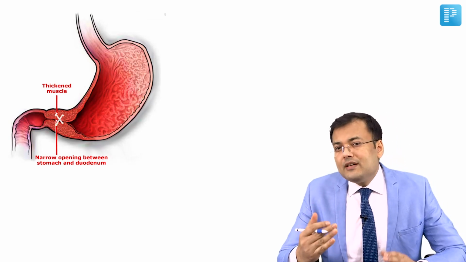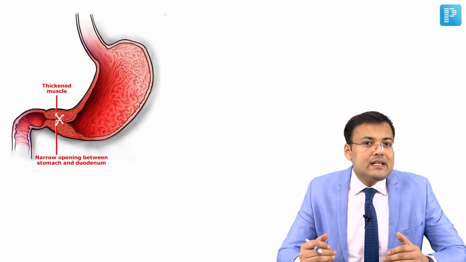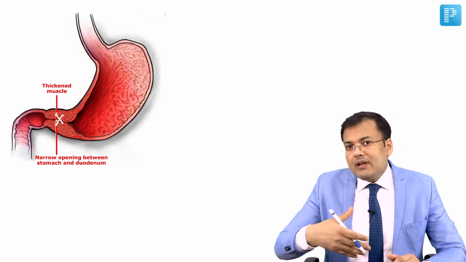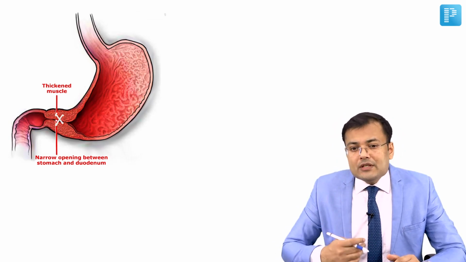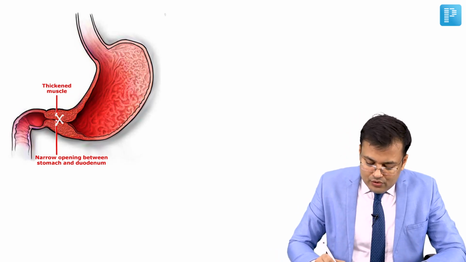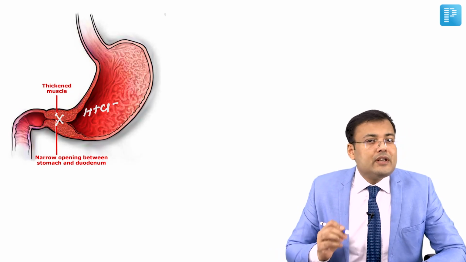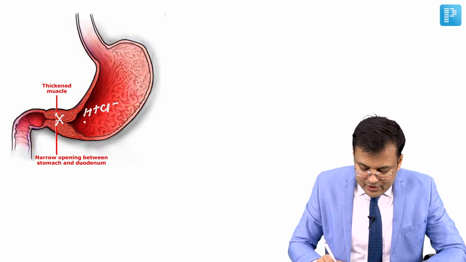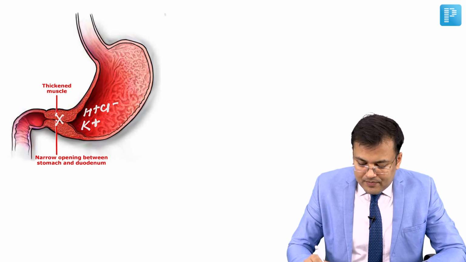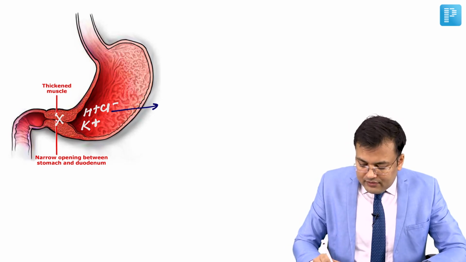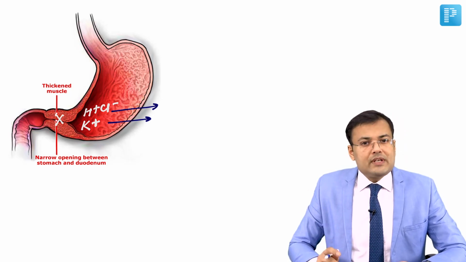So what kind of dyselectrolytemia will be seen if the patient is having multiple episodes of non-bilious vomiting? Very easy to understand. In the stomach there is HCl, and in the stomach there is mucus, and because of that there is potassium. So whenever there is loss of these electrolytes in the vomiting, what will happen?